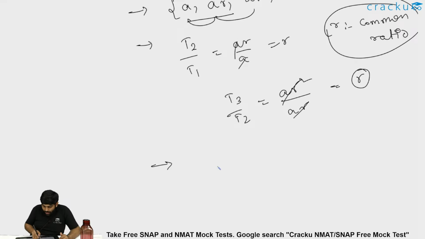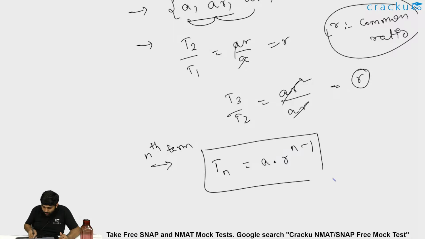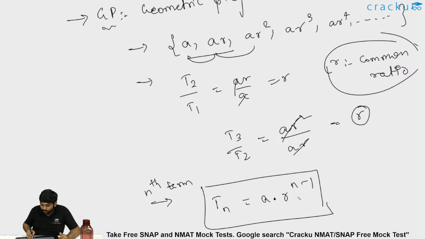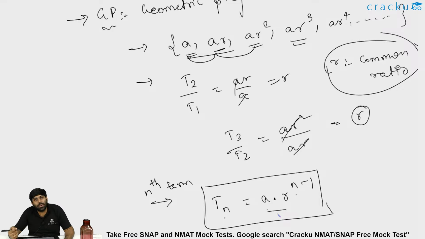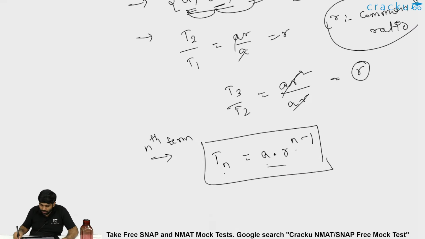Now, if r is the common ratio, how can I generalize the nth term, that is Tn? The nth term is a into r power n minus 1. You can verify this. If n equals 1, you get r power 0, which is equal to 1, so 1 into a, the first term. For T2, the second term, you get a into r power 2 minus 1, that is ar. The third term is ar square, so a into r power 3 minus 1. The fourth term is ar cube, so a into r power 4 minus 1. So basically the nth term is a into r power n minus 1.